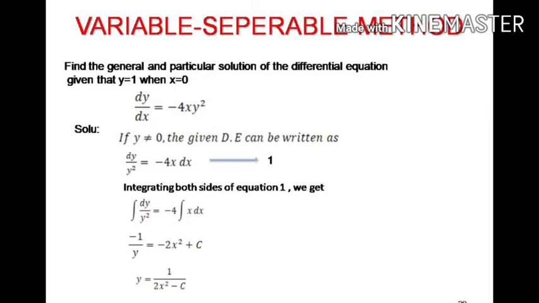You are going to get dy by y square is equal to minus 4x dx. Integrating both sides, we get integral of dy by y square is equal to minus 4 integral x dx. Minus 1 by y is equal to minus 2x square plus c, which is nothing but y is equal to 1 by 2x square minus c.